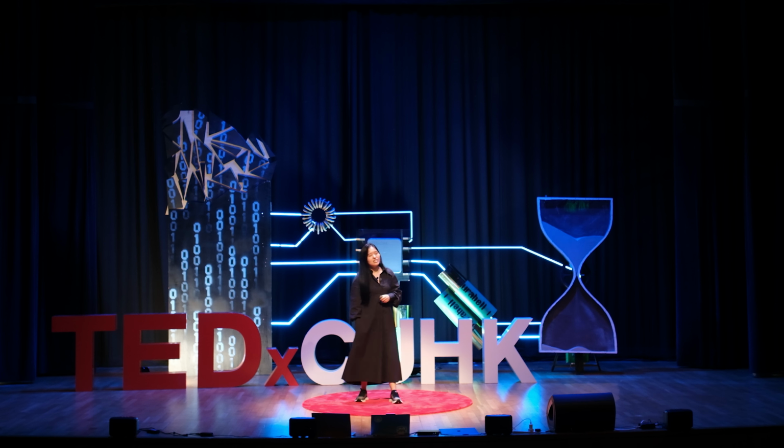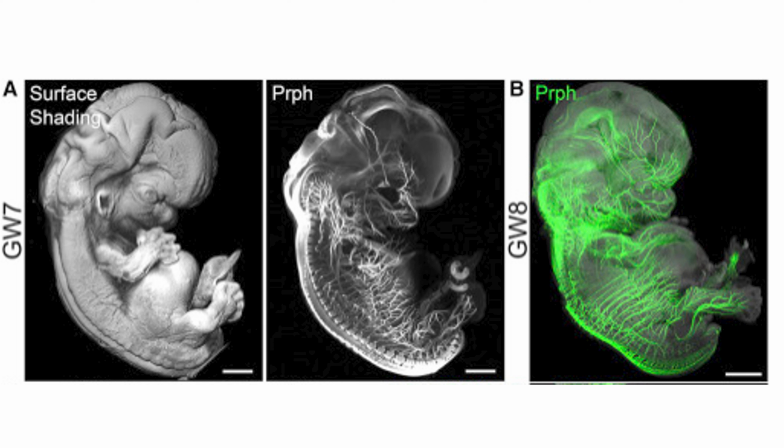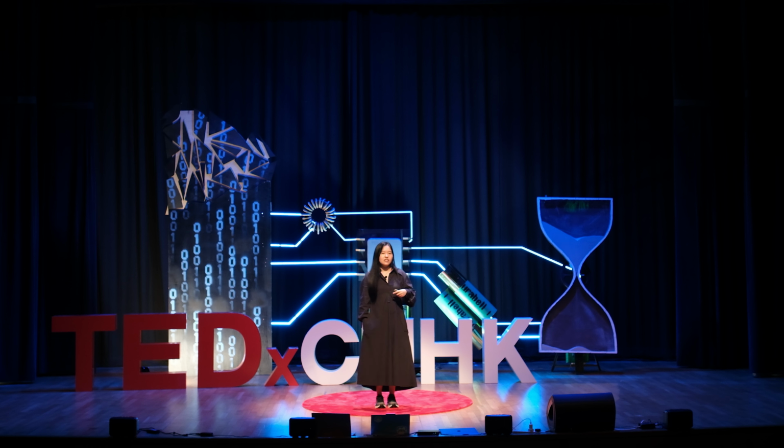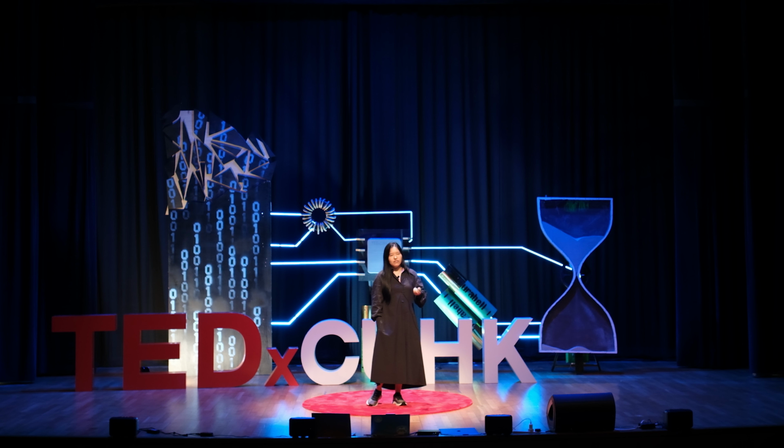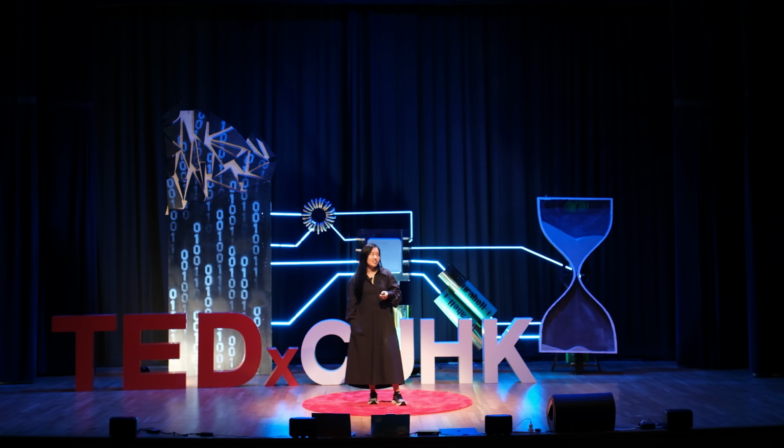So for example, Morgan Bell's team was able to trace all the peripheral nerves in infants. This has allowed people to understand more about how normal infants develop, and therefore we can take this information and look at, for example, how infants with disease develop, and therefore understand a bit more about how the disease starts and progresses, and therefore we can start to think about, for example, how we can potentially treat these diseases. The same team has also come up with a very extensive view of all of the blood vessels in an 8-week-old human embryo's hand.